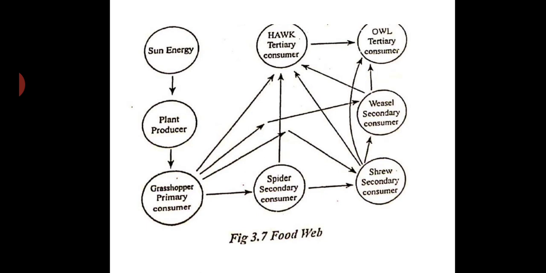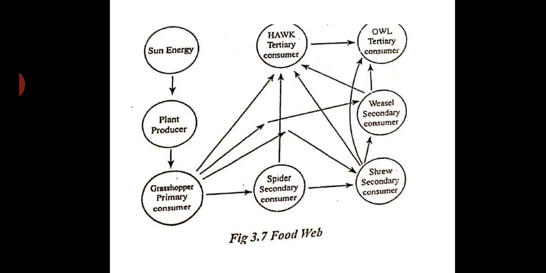Then you can have various other secondary consumers like weasel, owl, and hawk. These birds, they become the tertiary consumers. So in this food web, what you are seeing, you have got producer, that is single plants, but the consumers, they are all interconnected. And this hawk will also eat owl, hawk will eat weasel, secondary consumer. So this way, this interlinking or interlockage is called the food web.